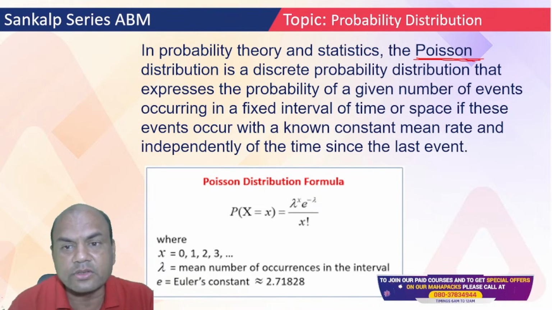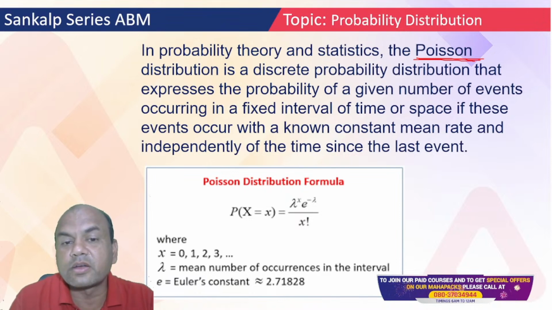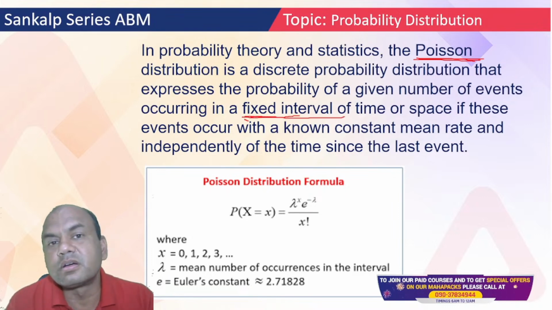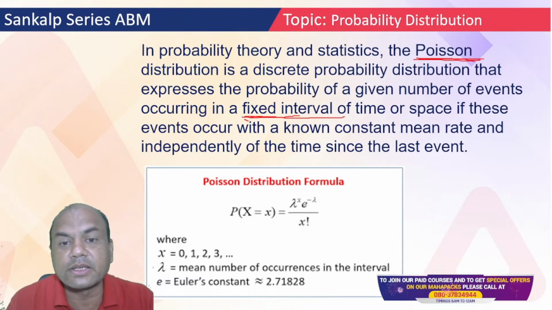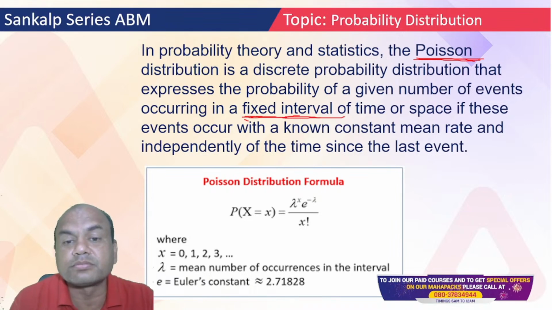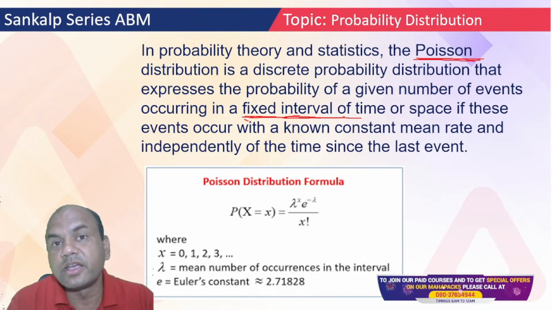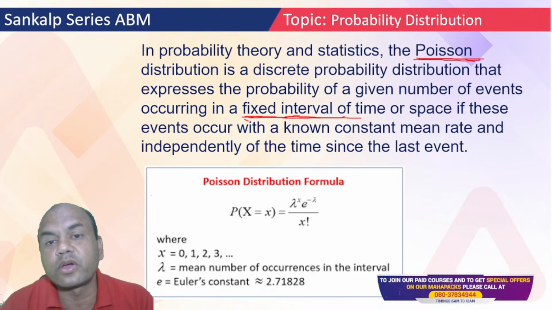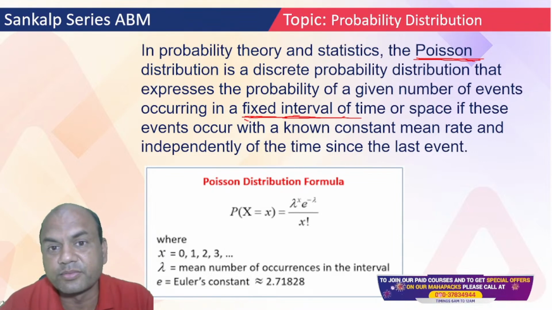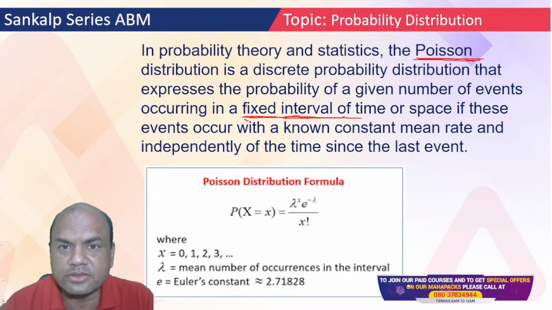And for Poisson, always remember there will be something constant, a fixed interval, something fixed. For example, suppose you are getting some virus, and every 2 hours you are getting almost 3 patients.